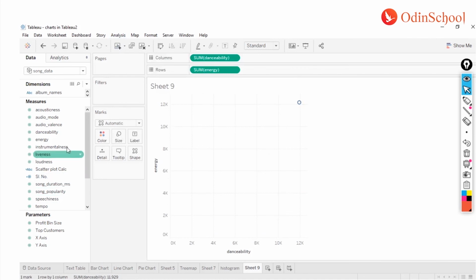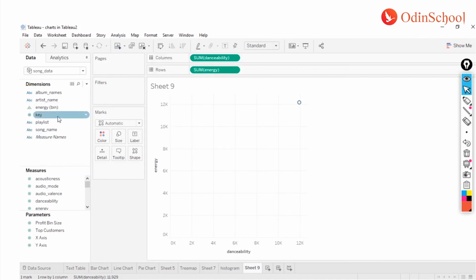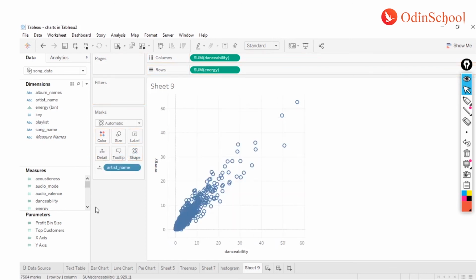But what I can do is I can take the name of the artist and put that into either my color shelf or my detail shelf. Now you see over here, there's a new shelf which has popped up, which is your shape shelf. Your Joker card. Now let me put in the artist name, and you see I have a little bit fewer numbers.